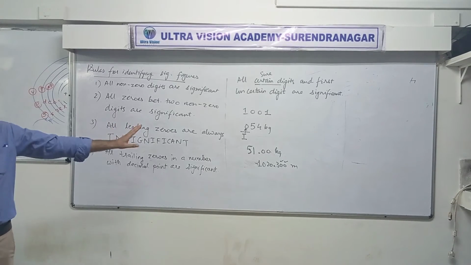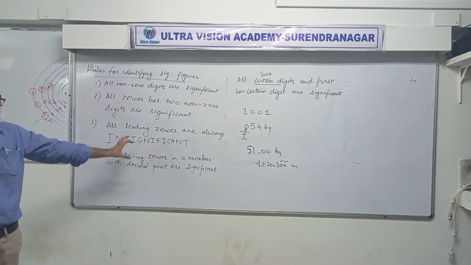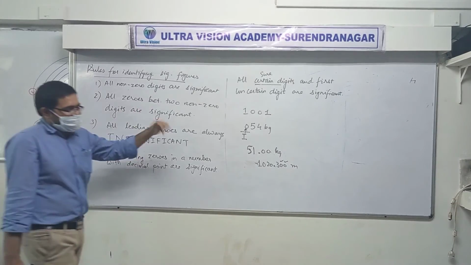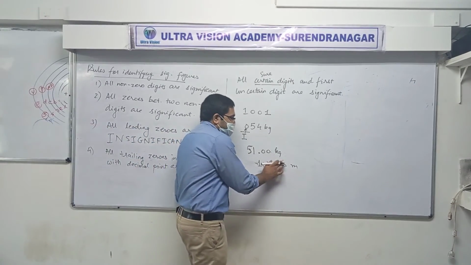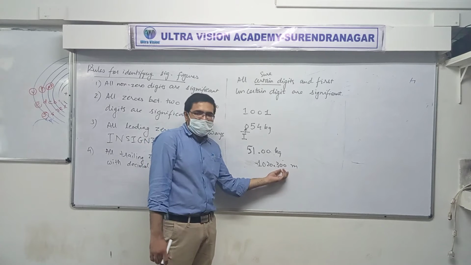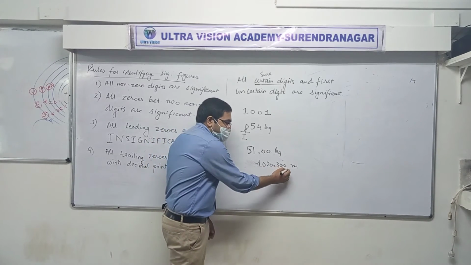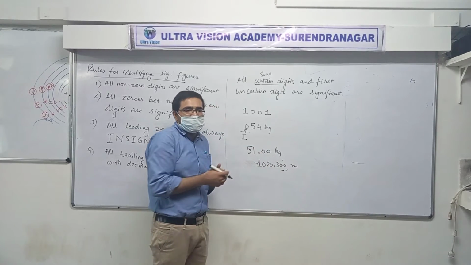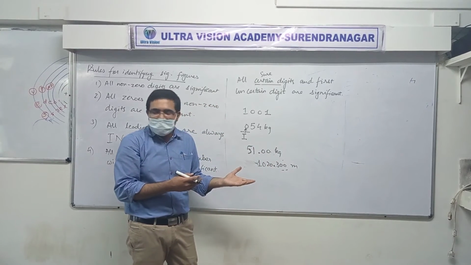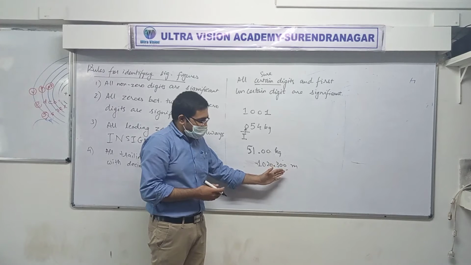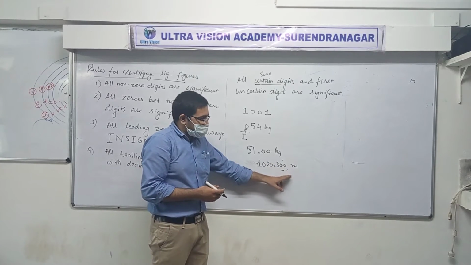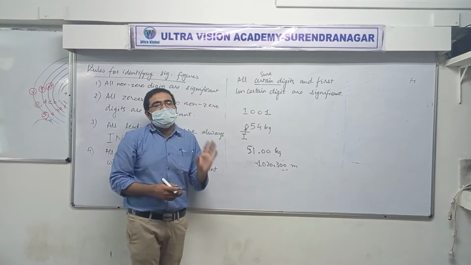Yes. Easy enough. You just have to follow the rules. Again, why are these 2 significant? It's simple, because whenever someone writes like this, it is only valid when they would have measured these in some instrument. Otherwise, we should not write it. So whenever someone has written it this way, it means these zeros are definitely significant.